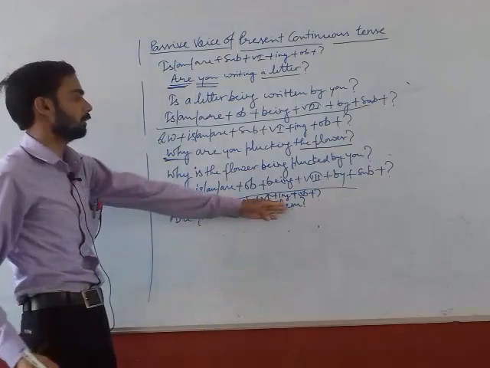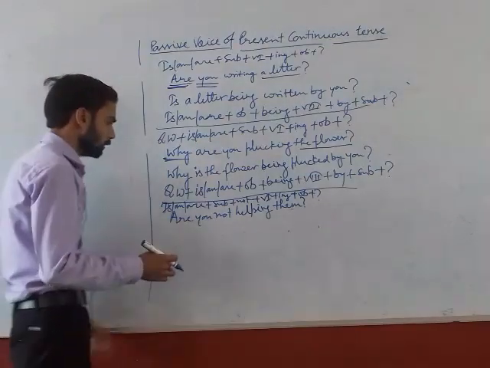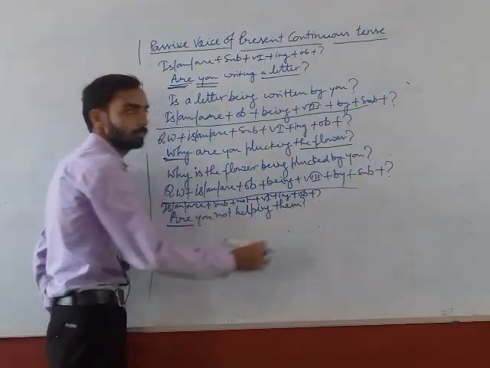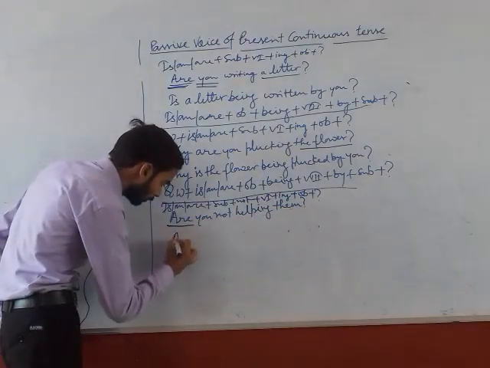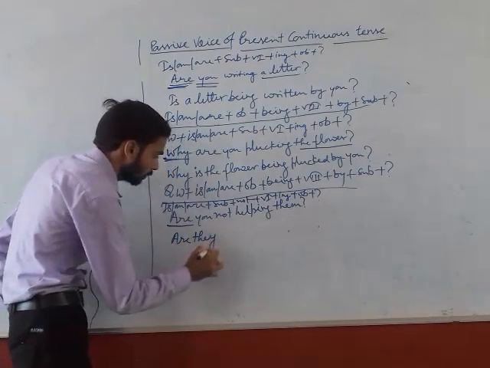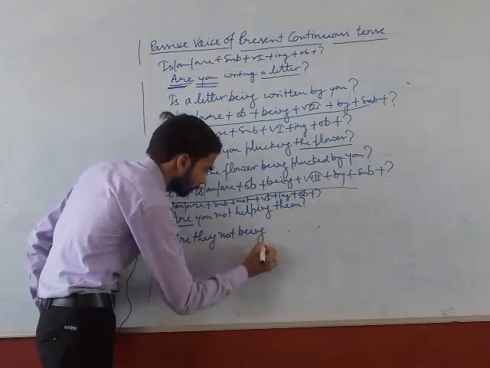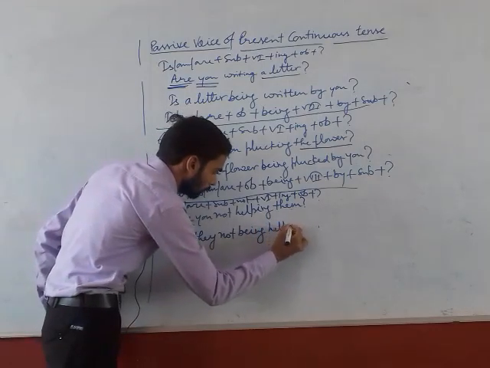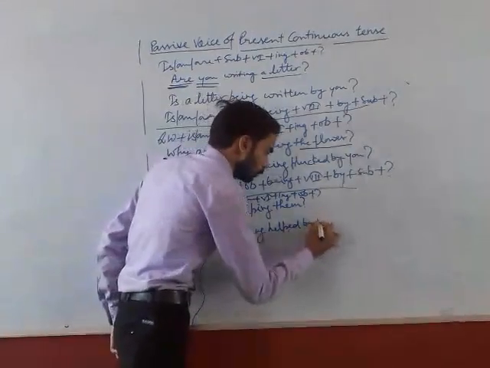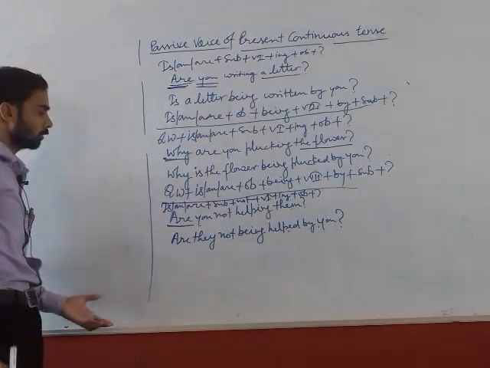This is the structure in active voice. Then what do we have to do in passive voice? We have to write auxiliary verb according to our new subject. Are they not being helped by you?